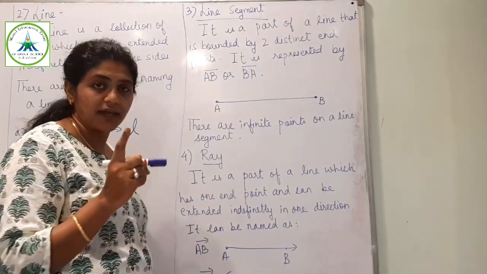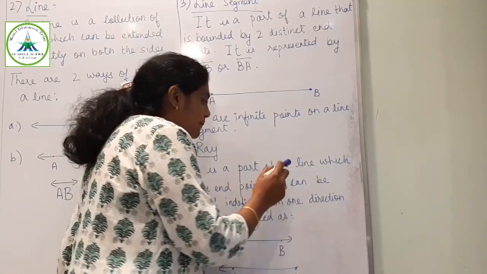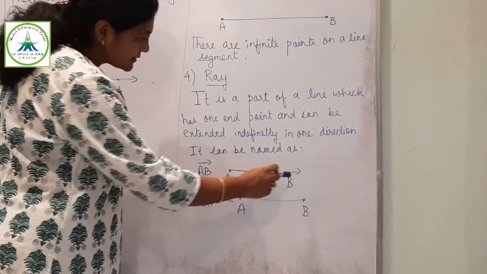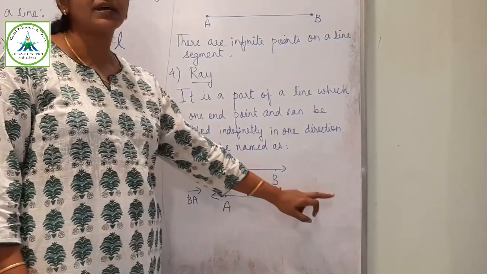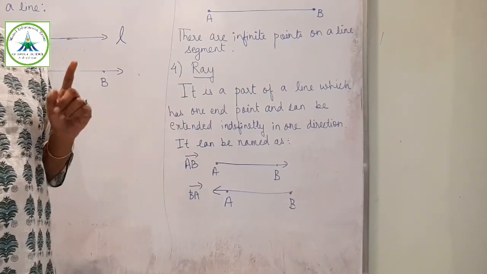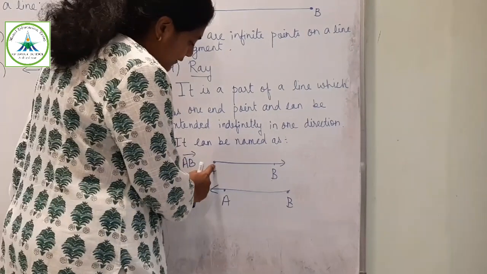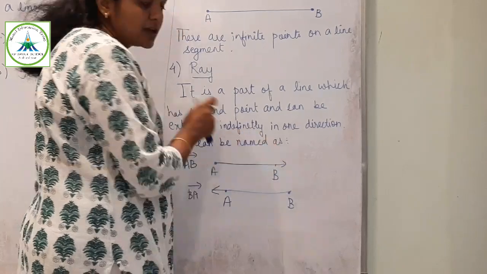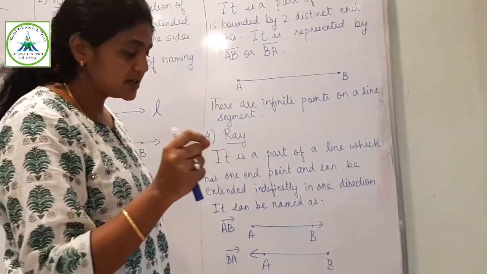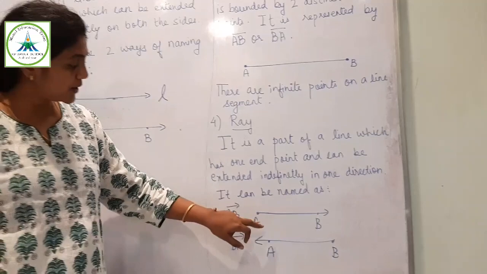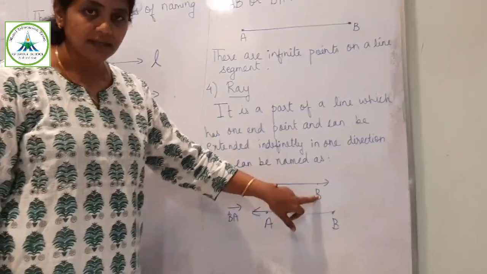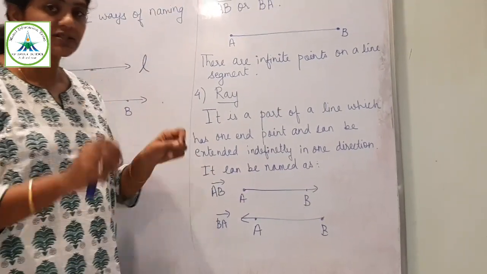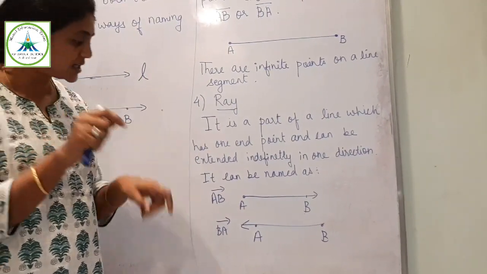Then comes ray. So ray, it is a part of a line which has one endpoint and it is extended infinitely in one direction. So ray means it will have one endpoint and another point will be giving some direction. So if I want to name it, it will be A, B, right? A, B and a single arrow. It is not extending in two directions.